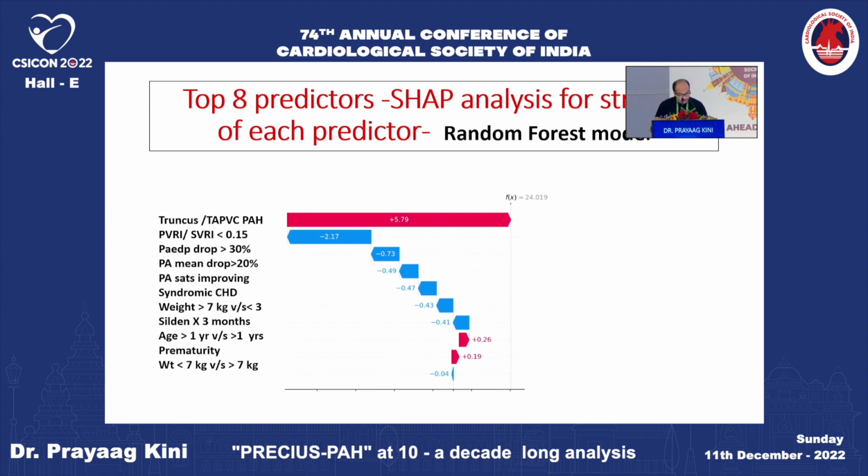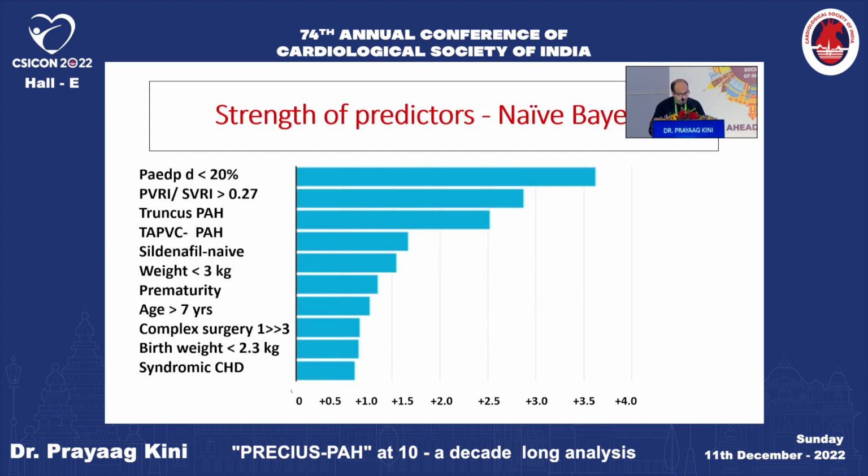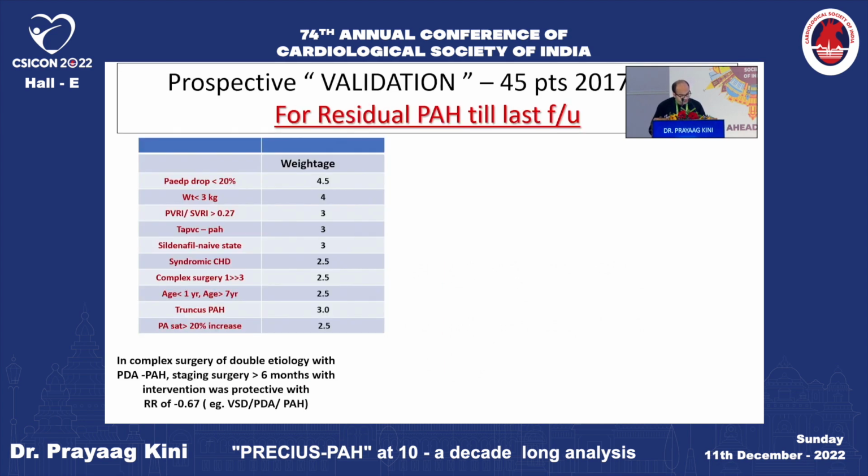Syndromic child was here 0.43. If it was not a syndromic child, if the weight was more than 7 kilo, less than 3 kilos, sildenafil been given for 3 months was again protective. Age more than 1 year was again positively, like they had more residual PH. Prematurity had more residual PH, and weight less than 7 kilos versus more than 7 kilo was again actually protective. So the strength of predictors is this, sir, in terms of the positivity and negativity. So this is the weightage that we got.